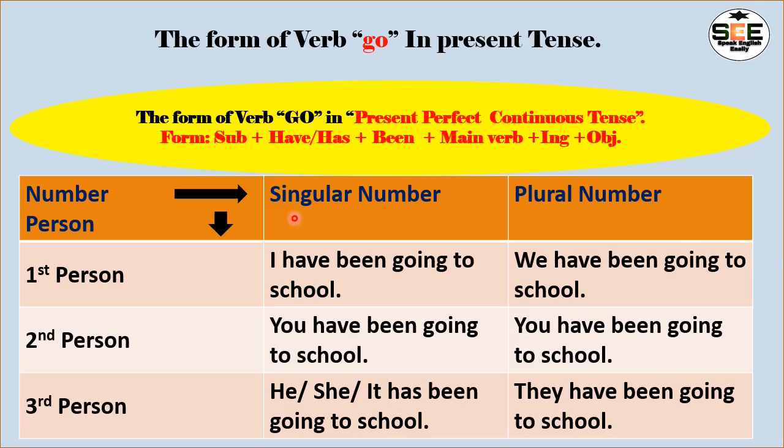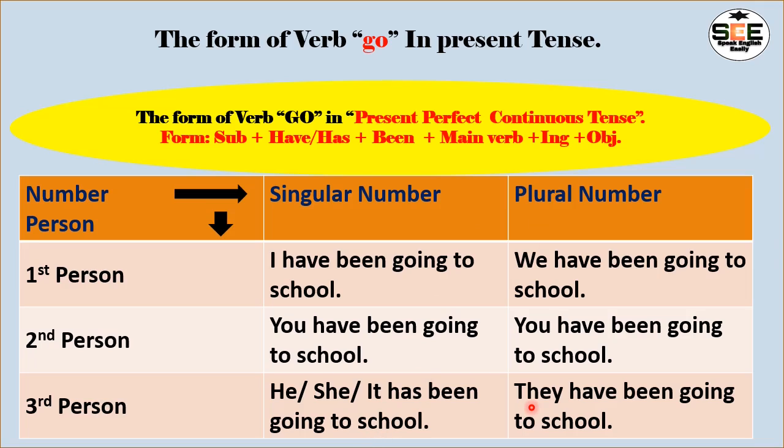So we should always remember this: in case of singular number in third person, we always use has in the perfect tense. Been is the be verb's participle form, the third form, and go is the main verb and ing is added to make it the continuous form, and school is the object.